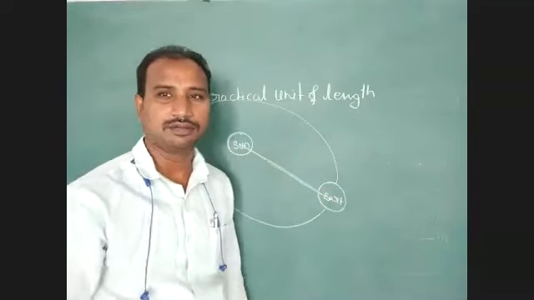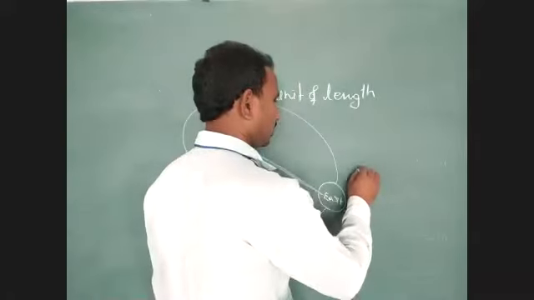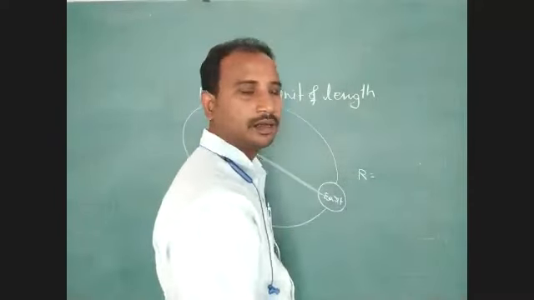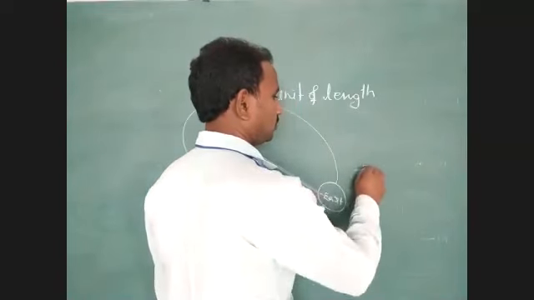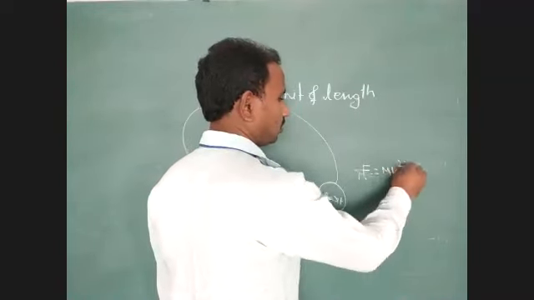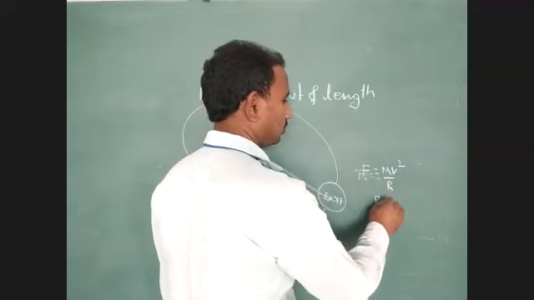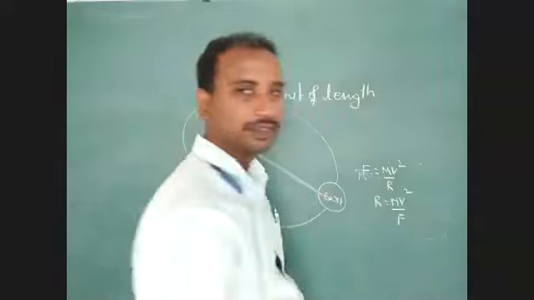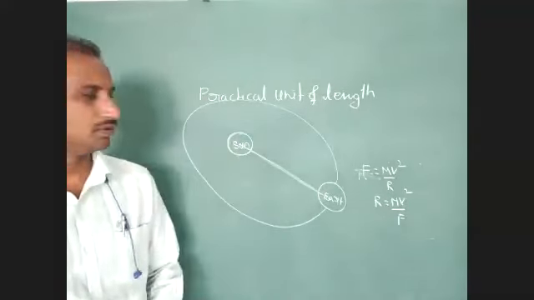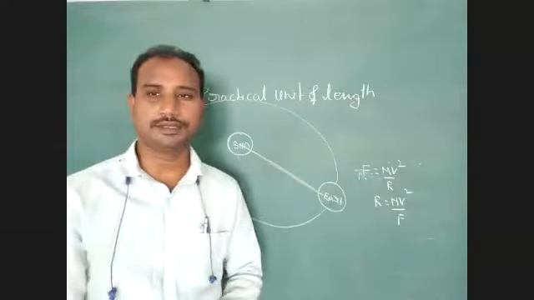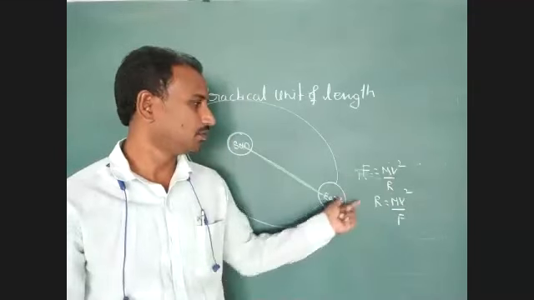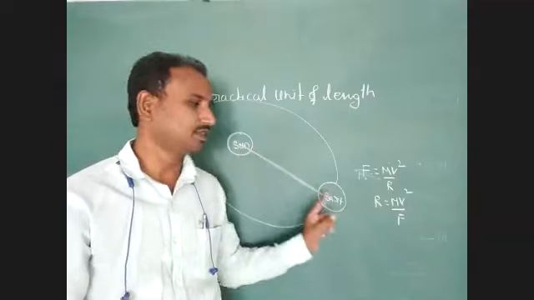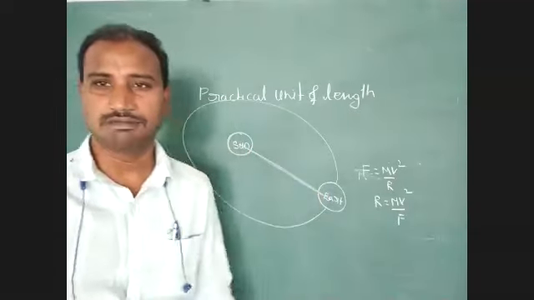Another one, you have to use that method. Here, radius r: F is equal to mv square by r, so r equals mv square by F. With the formula method we find the radius of the elliptical orbit, or the separation distance from the center of the sun to the earth, and with the triangulation method as well.